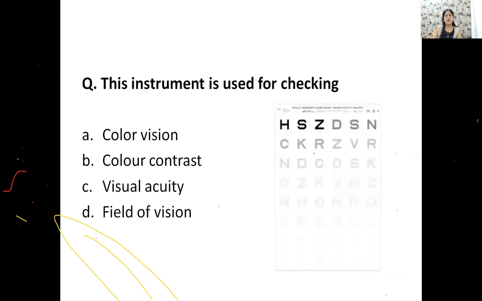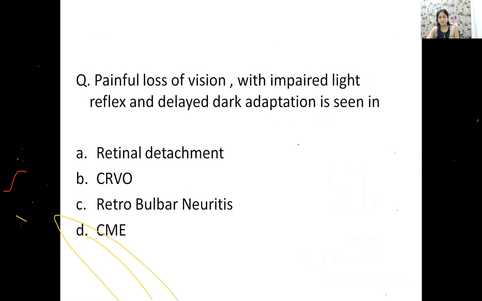चलो, हाँ जी, कौन सा instrument है ये? क्या है ये? What is the name? Can anybody tell me? So this is your Paley-Robson's chart. This is used to check the color contrast. Okay, please remember, please understand, this is not your Snellen's chart. This is your Paley-Robson's chart to see for your color contrast. Okay, now try to answer this question. This is also an expected question this year.